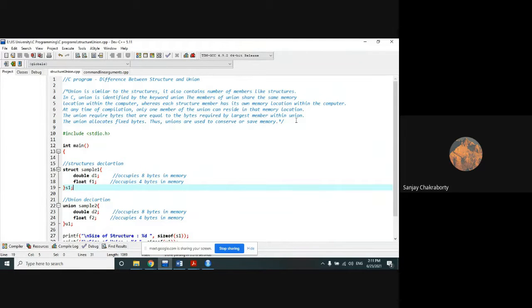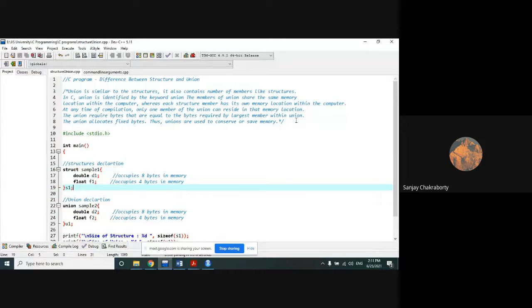Union is a special data type in C that is similar to the structures. Second point, it allows storing of different data types as members in the same memory location.